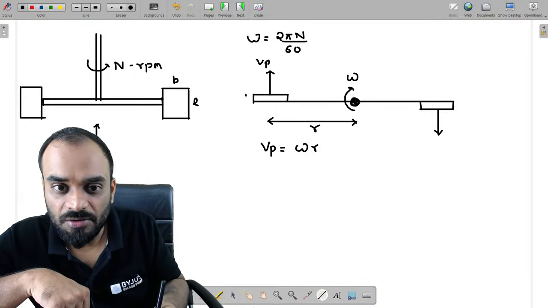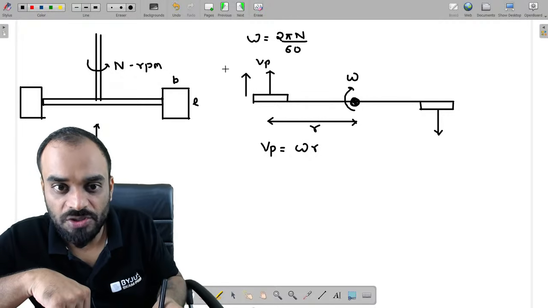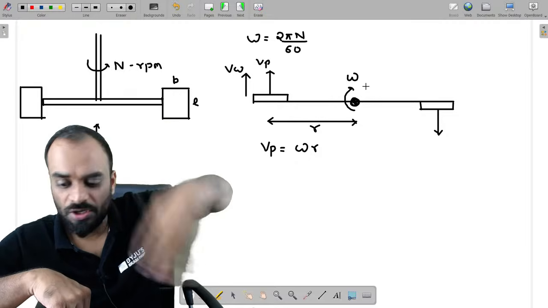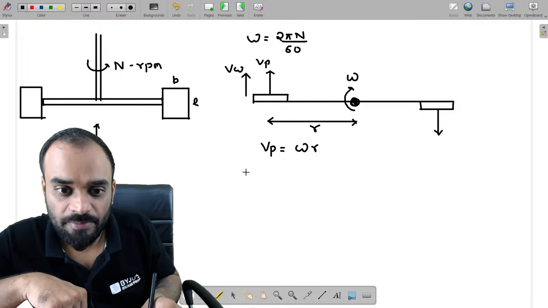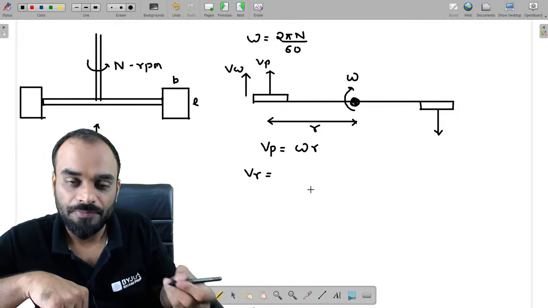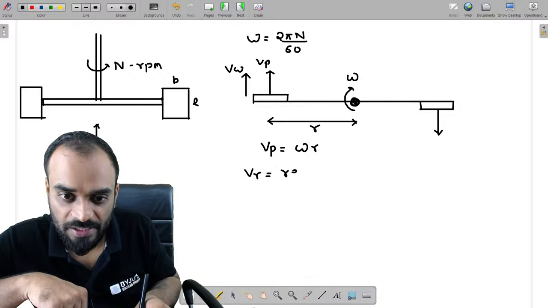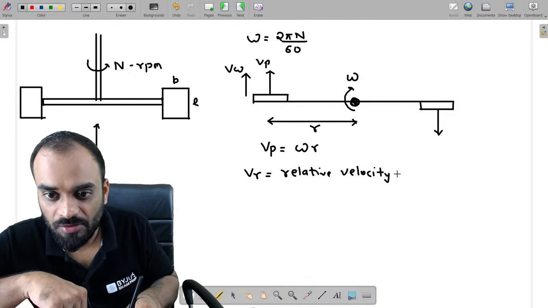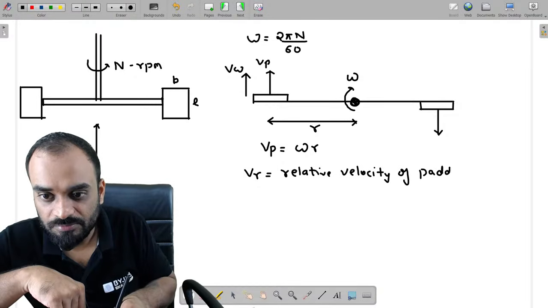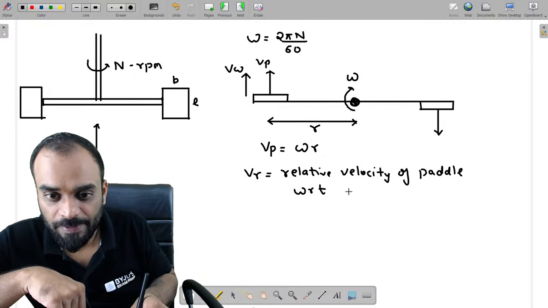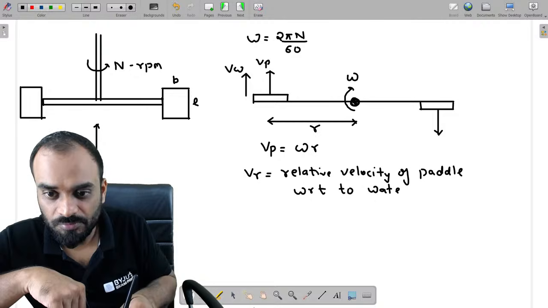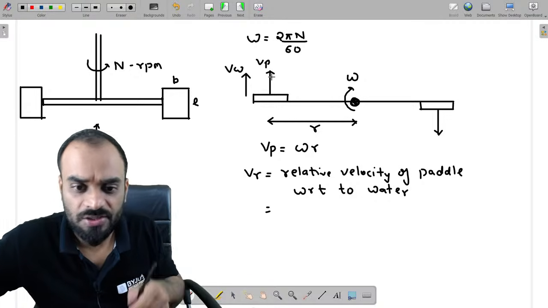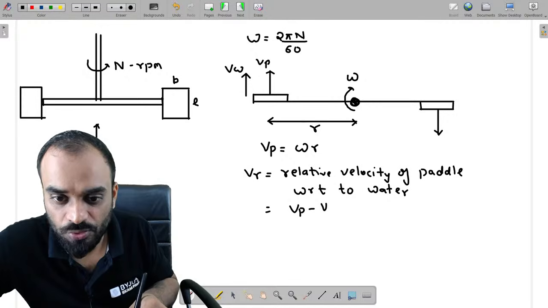Let us consider the velocity of water, by which the water is also rotating, which is VW, right? When you rotate this rod, the water is also trying to rotate, correct? So we are able to estimate the relative velocity of the paddle with respect to water. You can see here, guys, both components are in the same direction, so we can write Vp minus Vw is nothing but Vr.